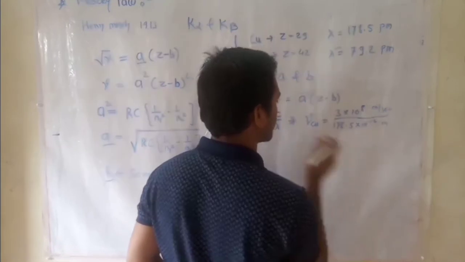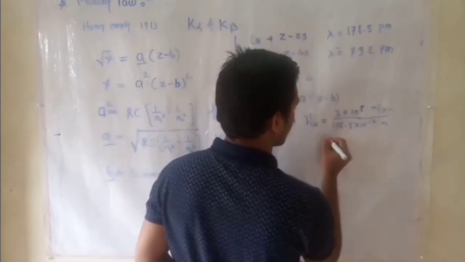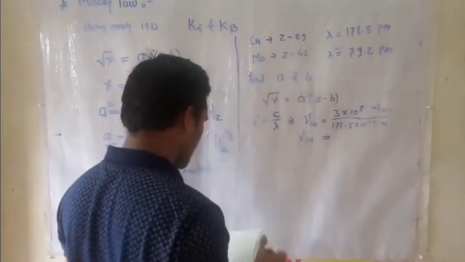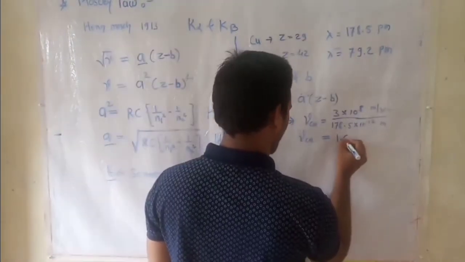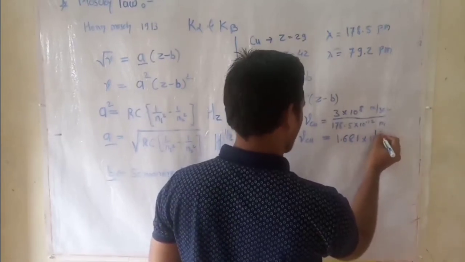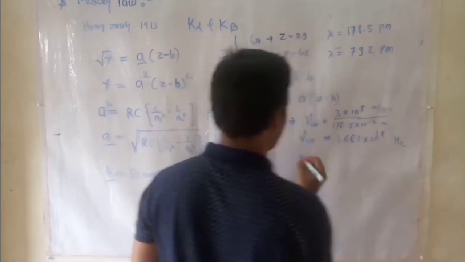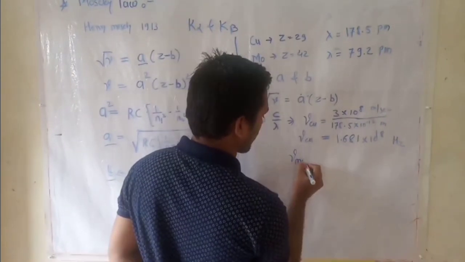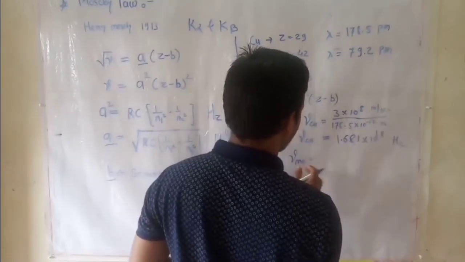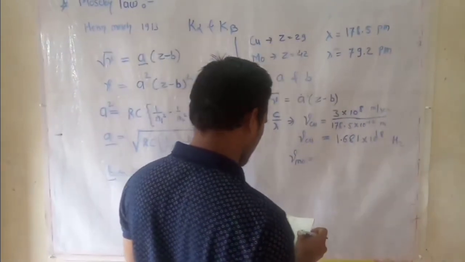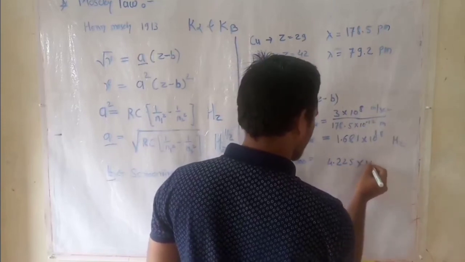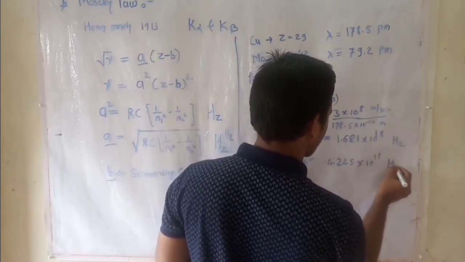This is meter per second, this is meter. Therefore, frequency for Cu is 1.681 into 10 raised to 18 hertz. Similarly, for molybdenum, this calculation gives us frequency as 4.225 into 10 raised to 18 hertz.